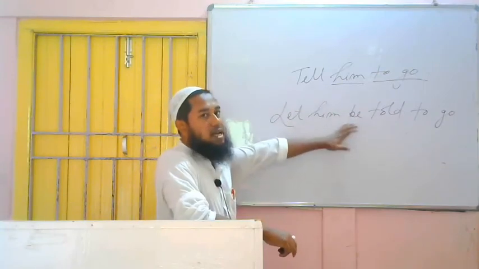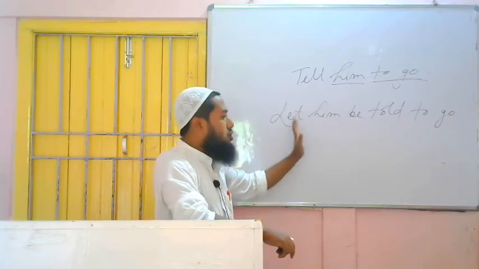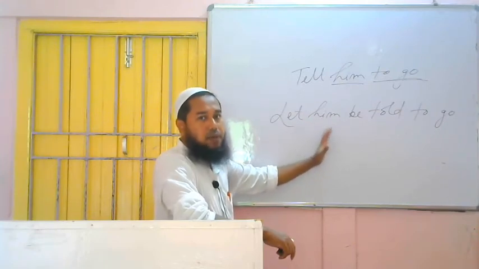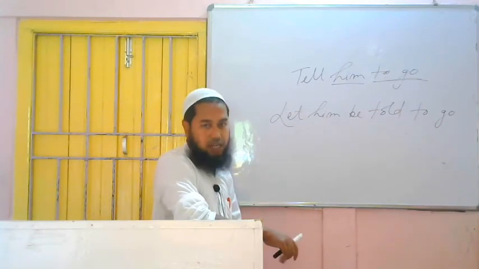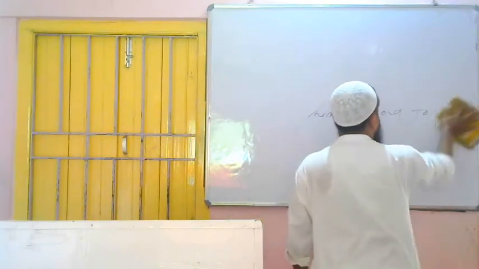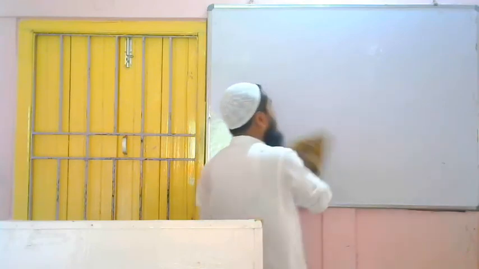So if we get an imperative sentence having an object, we have to follow this rule: let plus object plus be plus verb 3. Finished. Now if we do not get an object in the imperative sentence, then what to do?